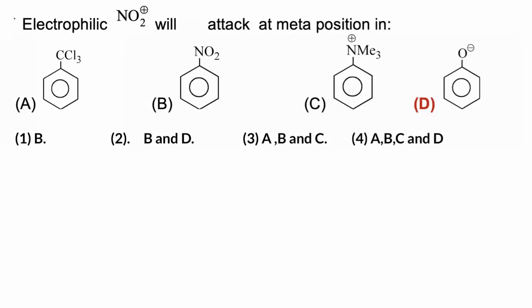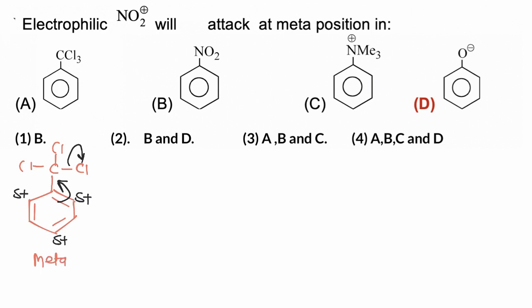In this question we have to find in which of the following case NO2 will attack at meta position. So when electron withdrawing groups are present, then NO2 will attach to meta position. When electron donating groups are present, then group will be attached at ortho and para position. Now in first case, when CCl3 group is present, CCl3 is having reverse hyperconjugation, and due to reverse hyperconjugation it will decrease electron density at ortho and para position. So electron density is unaffected at meta position, and upcoming group electrophile will be attached at meta position.